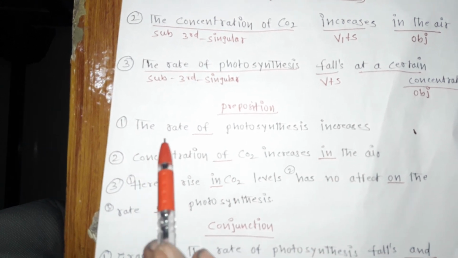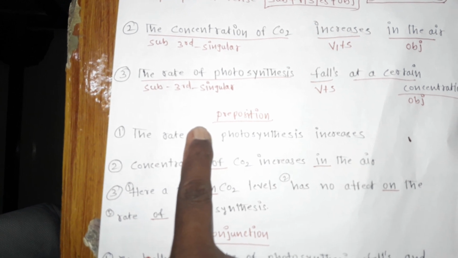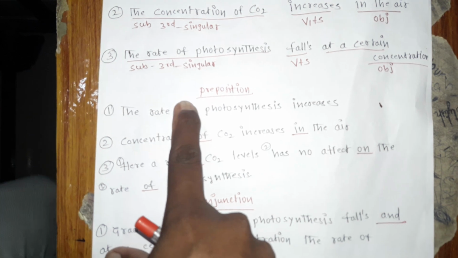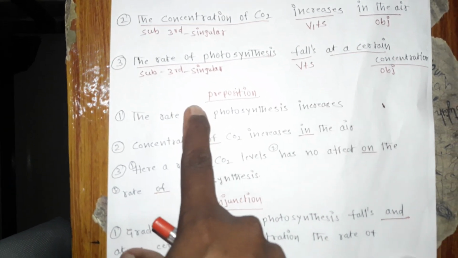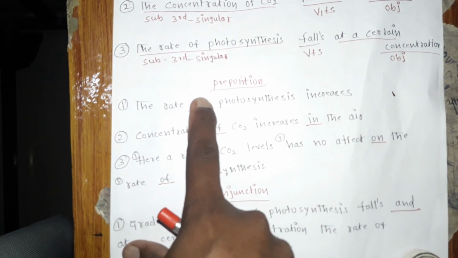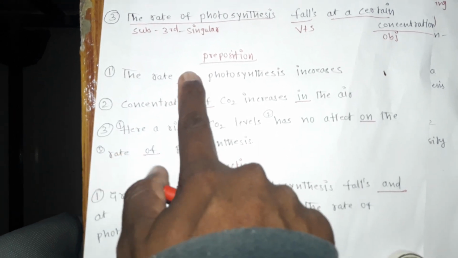The rate photosynthesis increases. Is there any meaning? No meaning. Again I am repeating, it is a word. Is there any word which makes the meaning complete by its position? That is a preposition. Here is a word that makes the sentence meaningless when I remove it. When I add this word, it reads: the rate of photosynthesis increases. So it is a preposition, no doubt, not at all.